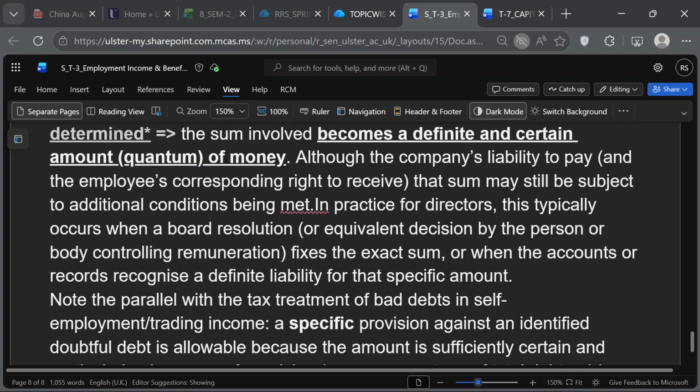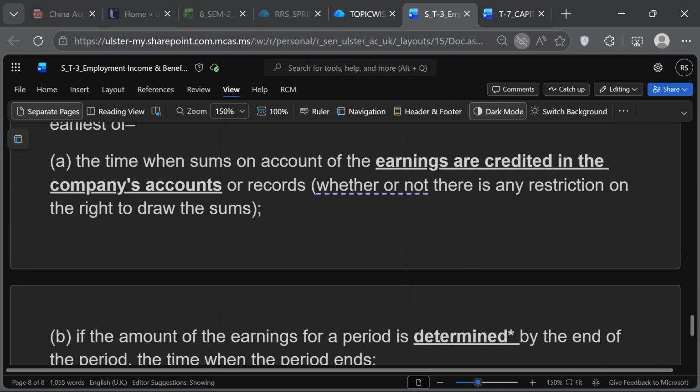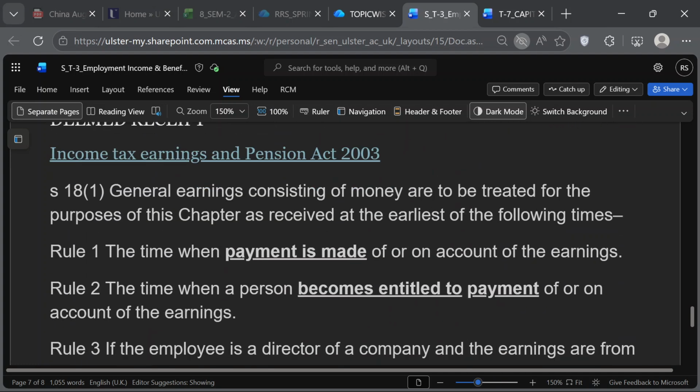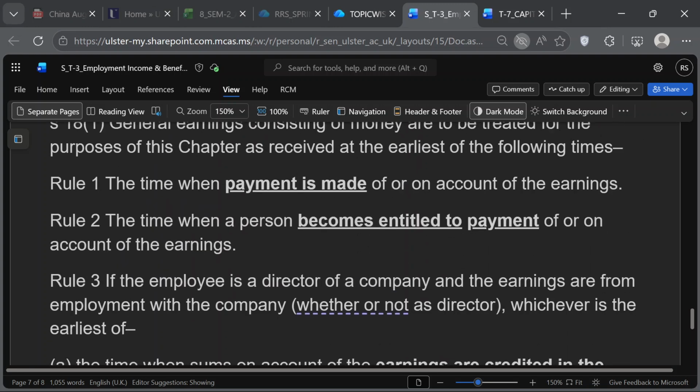This is the entire discussion of Section 18 of ITTOIA, Section 18, subsection 1. This is where we explained the 3 rules. The first 2 rules apply to non-director employees, and the third rule applies to directors. Remember this discussion in the class? It is on video also, so please go and check it again. You have to follow this rule. So let's solve your problem by following these rules. You remember these rules I discussed in the class in detail?